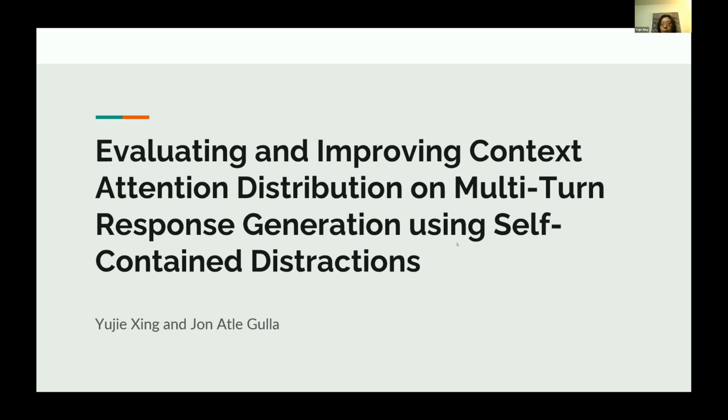In this work, we propose an evaluation metric for a model's ability to deal with multi-turn dialogue based on the context attention distribution. This ratio is called the DAS ratio. It works by measuring the ability to distribute more attention to important utterances. We then propose an optimization strategy that minimizes the attention paid to unimportant utterances. We add self-contained distractions during the training process and optimize this. The strategy can be easily added to existing models.